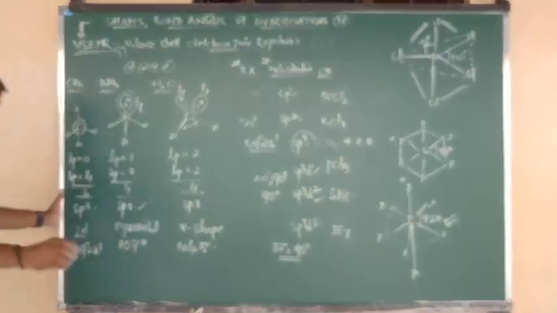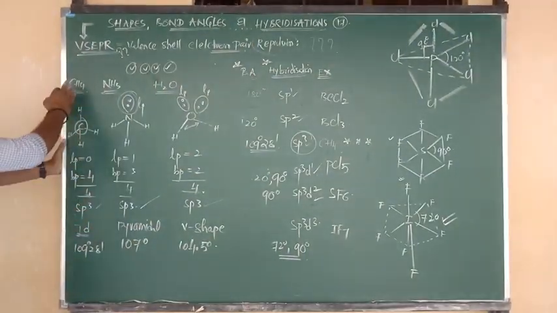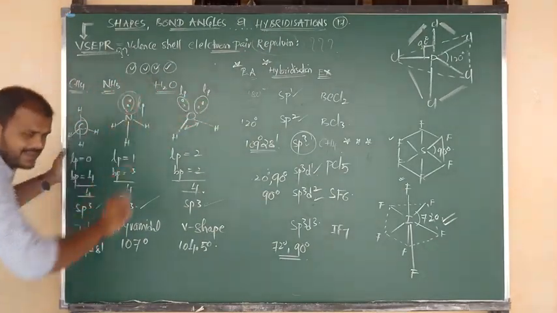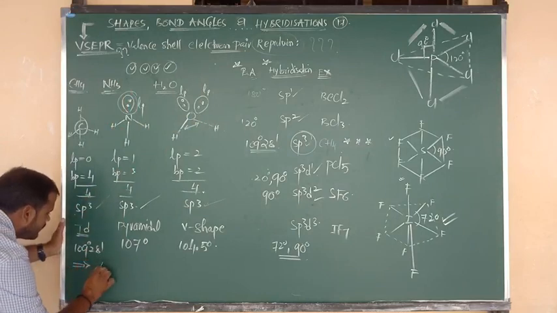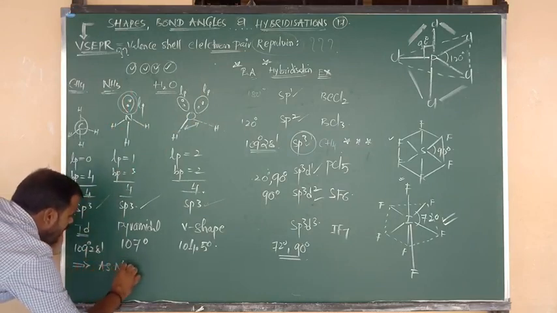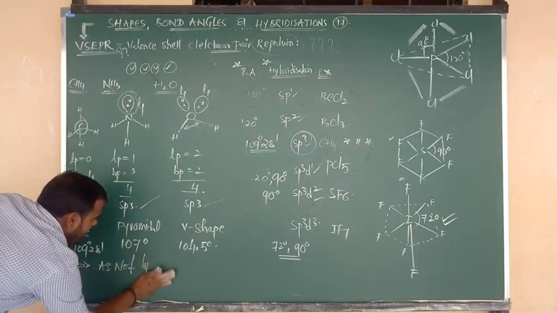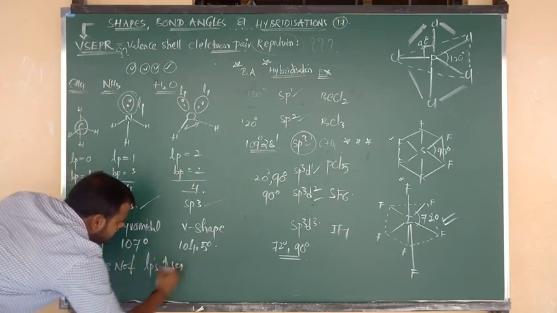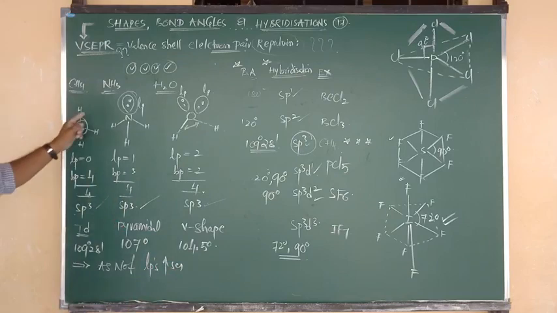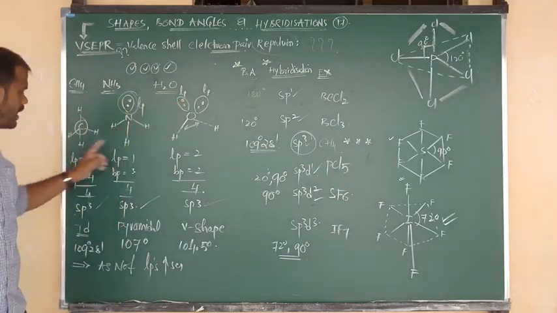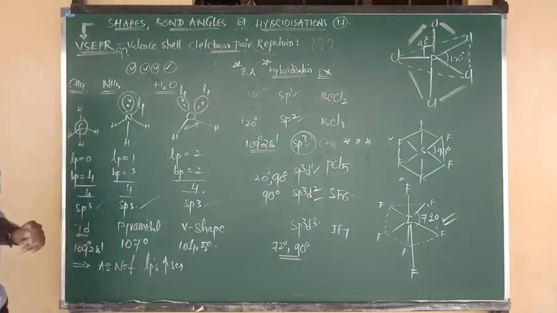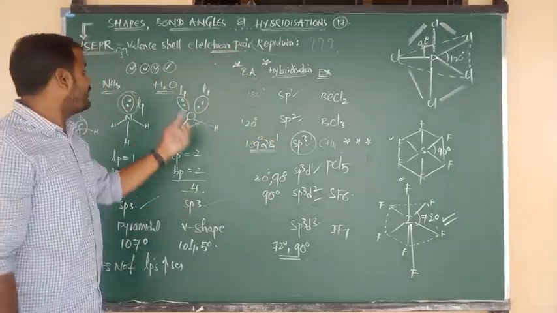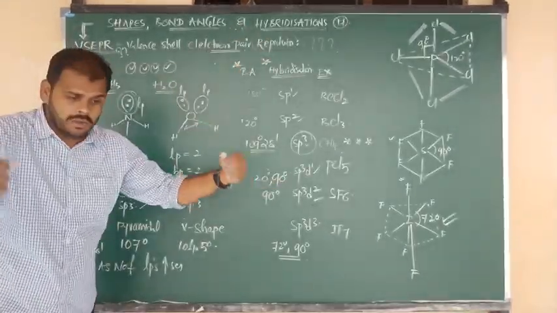So the final touch: from methane to ammonia, ammonia to water, the number of lone pairs increases. 0 lone pair, 1 lone pair, 2 lone pairs. As the number of lone pairs increases, their repulsions also increase because a lone pair occupies more space, which causes the repulsion.